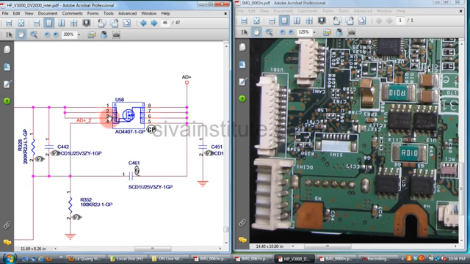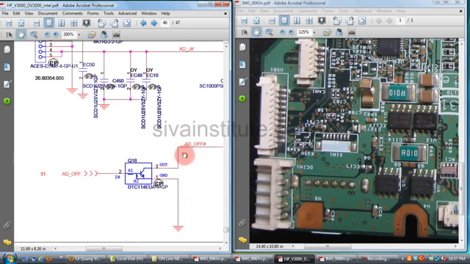These are input pins. When you give 5 volts to this gate, that means pin number 4, the output voltage will be present at pins 5, 6, 7, 8. If there is no voltage at pin number 4, this voltage will not be present here. This is adapter plus. This is adapter off. This is adapter off, Q18.